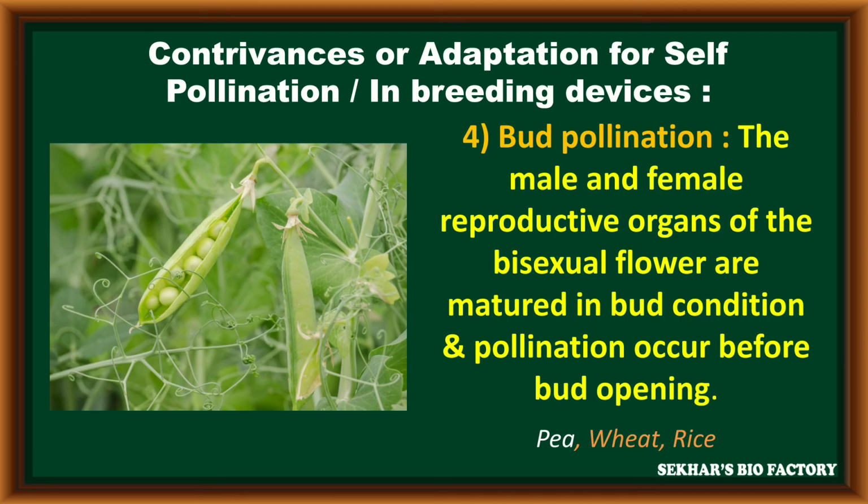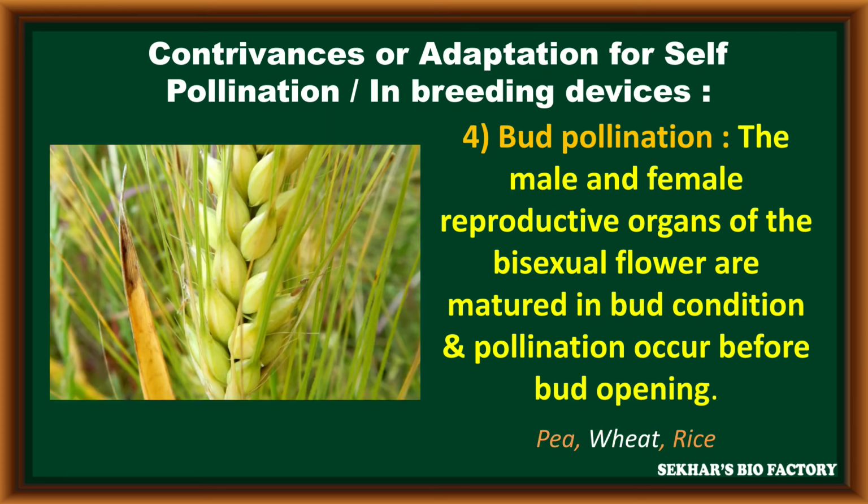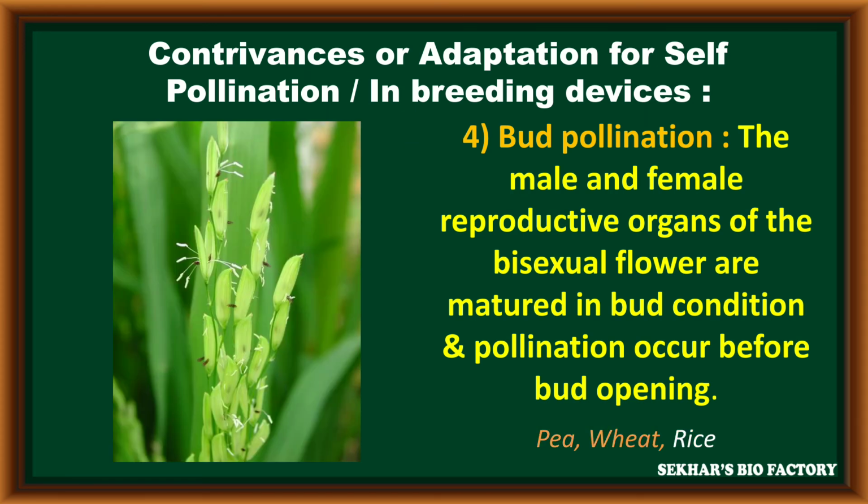The fourth device is bud pollination. In some plants like pea, wheat and rice, when the flower is in bud condition, both male and female reproductive organs are already mature. The anther releases its pollen grains onto the stigma of the same flower, so pollination takes place even at bud condition.